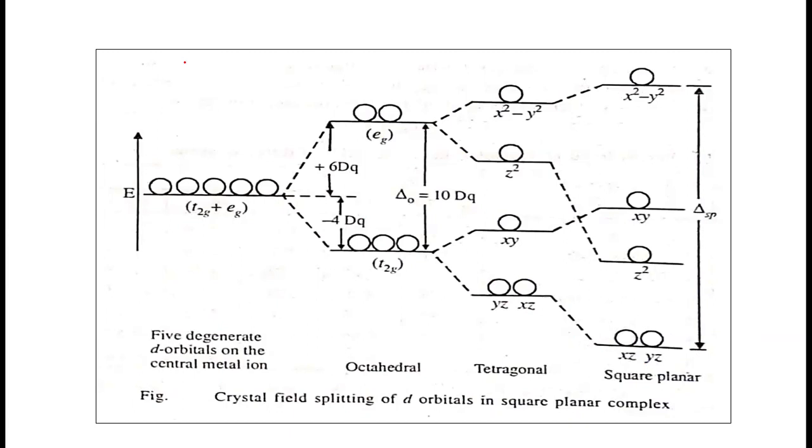Lowest is dxz equal to dyz. Then dz square goes down here, so dz square is now here. Then dxy, and topmost is the dx square minus y square orbital. So this is the energy level of the d orbitals in the square planar complex.